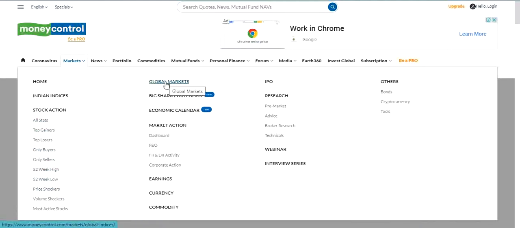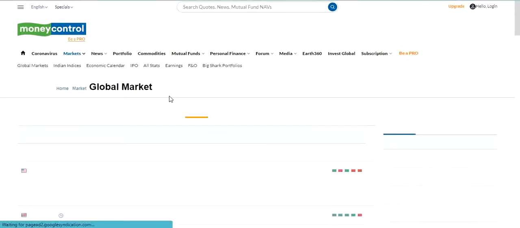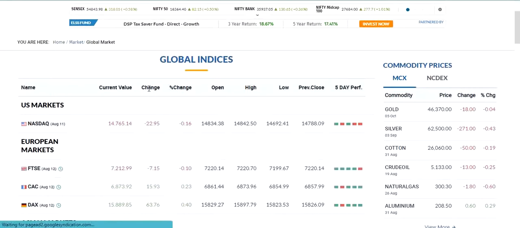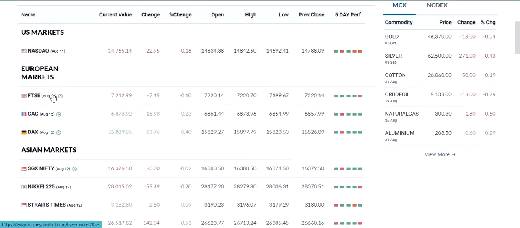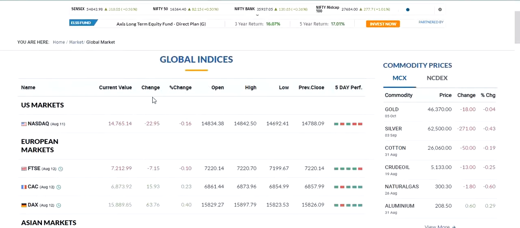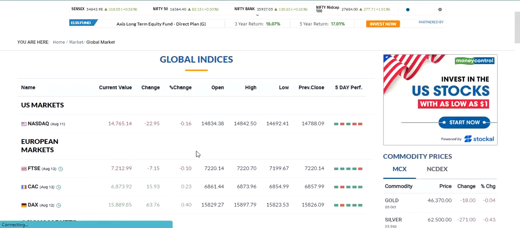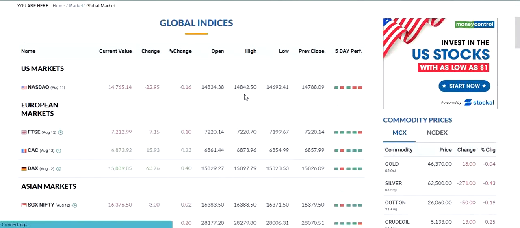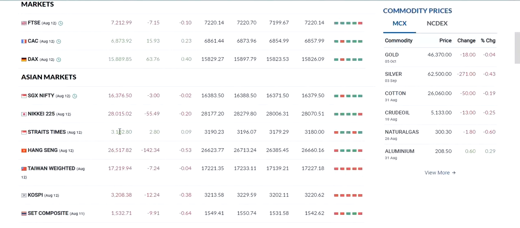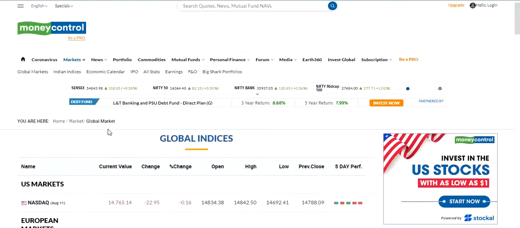Then we can see here global markets. Global markets means markets all over the world: USA markets, European markets, Asian markets. In all markets, how much percentage change has happened, and the percentage open, high, low, and what time it opened. All these global activities we can see in the global markets section.